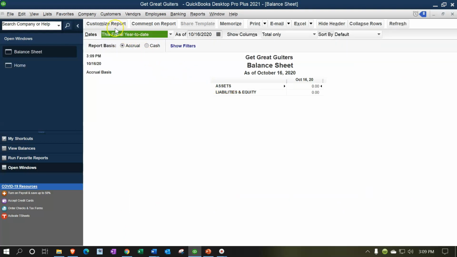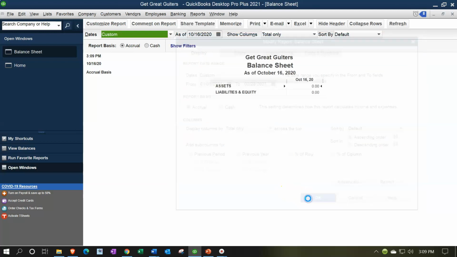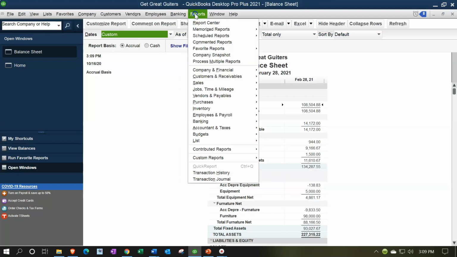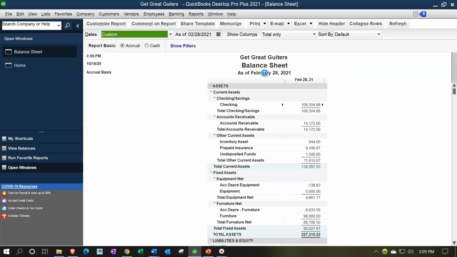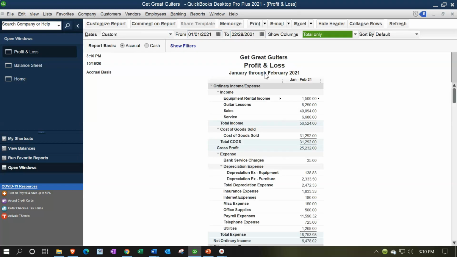I'm going to change the dates up top, customizing reports, going from 01/01/21 to 02/28/21. January and February is the data that we have in the system thus far. I'm then going to open up the P&L, Profit and Loss or income statement, reports drop down, company and financial, and then take a look at that profit and loss. We're going to change the dates from 01/01/21 to 02/28/21.